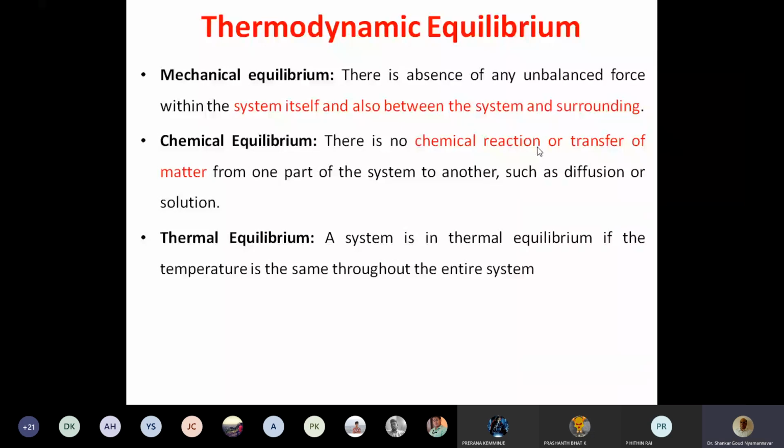When they become equal, both will be at equilibrium. Once they come to equilibrium, no heat transfer further, right? So, if there is no temperature difference within the system and between the system and surrounding, then we say thermal equilibrium. So, if all three satisfied, mechanical equilibrium, chemical equilibrium, and thermal equilibrium, then the system is said thermodynamic equilibrium.